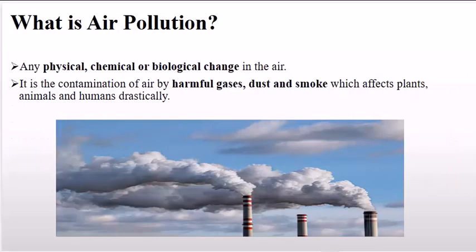What is air pollution? Air pollution is any physical, chemical, or biological change in the air that contaminates it. This contamination is often caused by harmful gases, dust, and smoke, which negatively affect plants, animals, and humans. These pollutants can be released from various sources, such as factories, vehicles, and power plants, and can have severe consequences for the environment and public health.